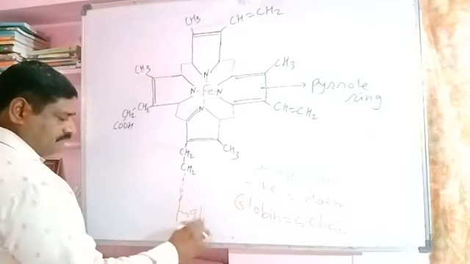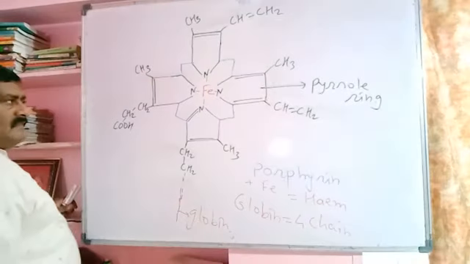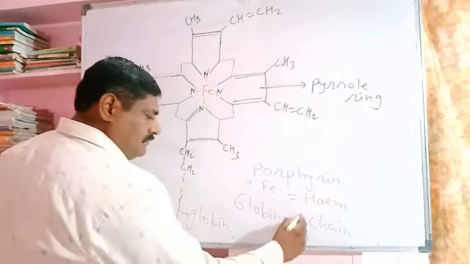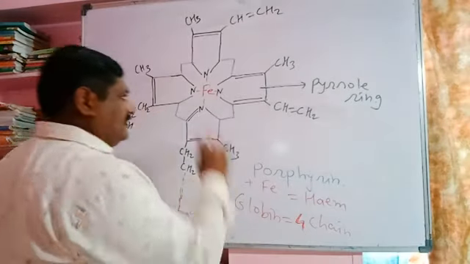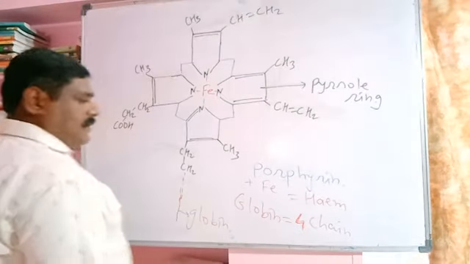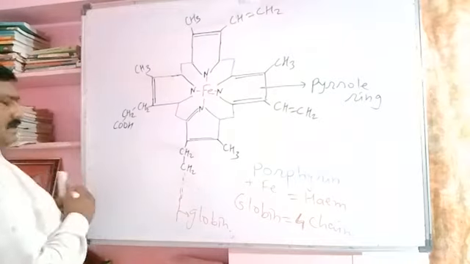So with each chain, there is attachment of one heme compound, forming the structure called hemoglobin.